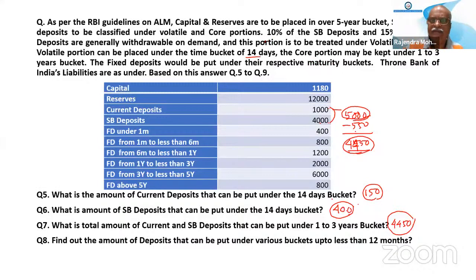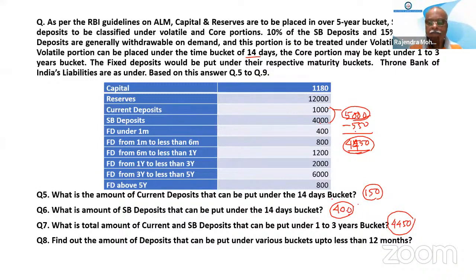If they give, they will say to assume that 20% of savings deposit and 20% of current deposits are to be put under 14 days. Then you work it out that way. Whatever percentage is given, you follow that rule only, because without the percentage, the question will not be asked. Clear?